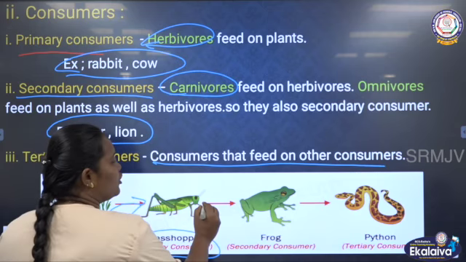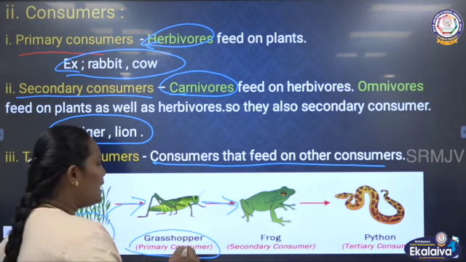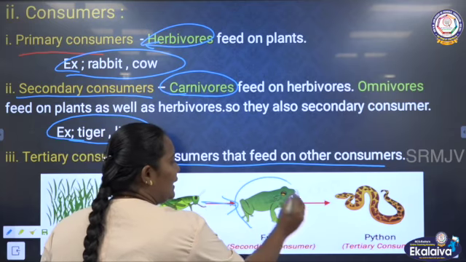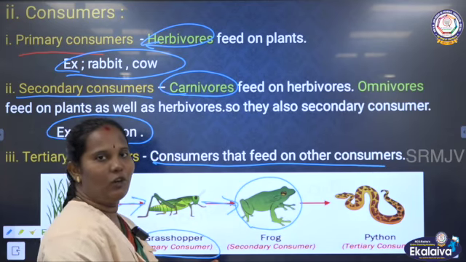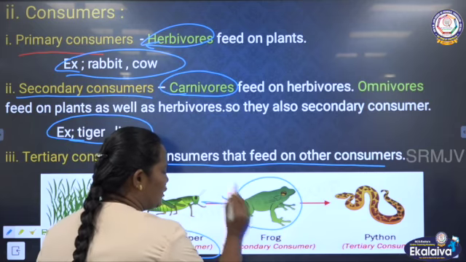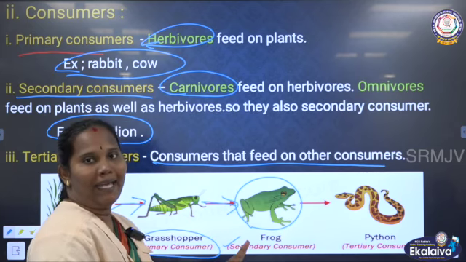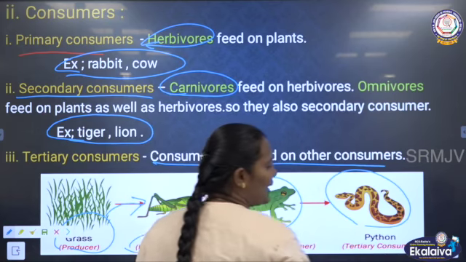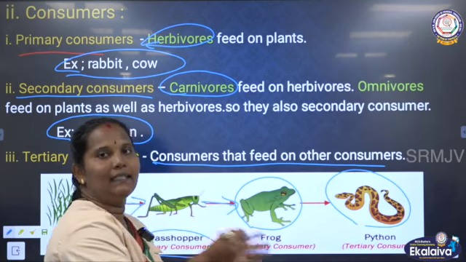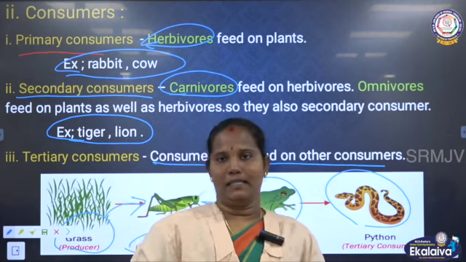This primary consumer is eaten by the secondary consumer. We know that the frog can eat insects and small insect creatures. So, they are the secondary consumers. Then this frog is eaten by another consumer. Which one? We can say the snake, the python. So, this is called the tertiary consumer. This is the interaction between the animals.